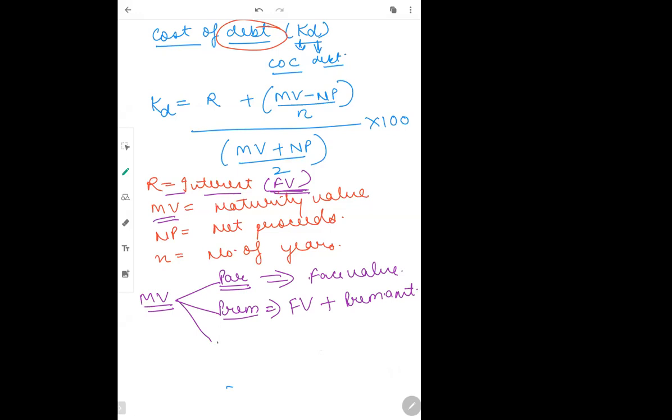Suppose debentures are redeemed at discount. तब maturity value क्या होगा? Face value minus discount amount. This is how we will calculate maturity value depending upon कि par पे हुआ है, premium पे हुआ, discount पे हुआ है.